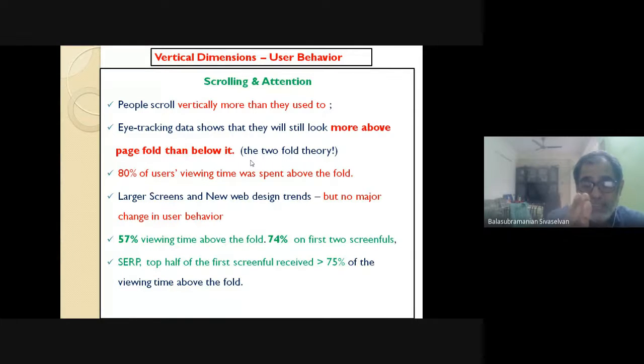But if they stay beyond that, they are likely to spend more time. Half an hour is just one example I give, don't take it as a hard value. So what is the larger intent? Your role as a designer should be creating web designs such that you don't lose them in that first 10 seconds.